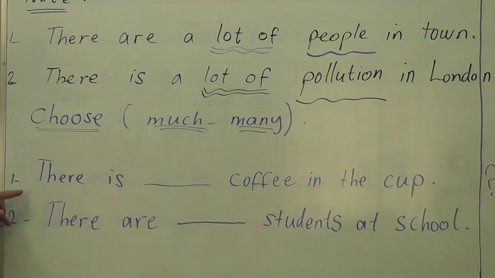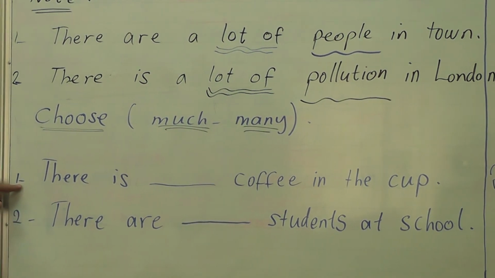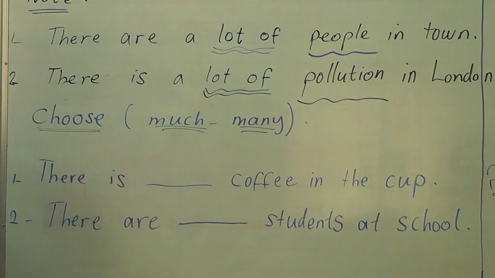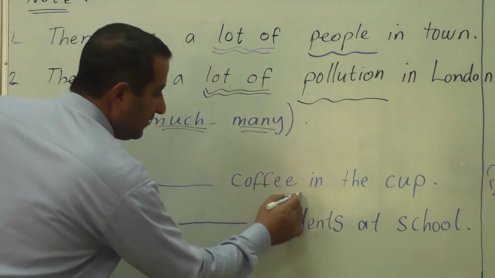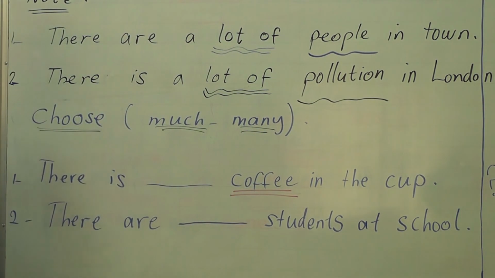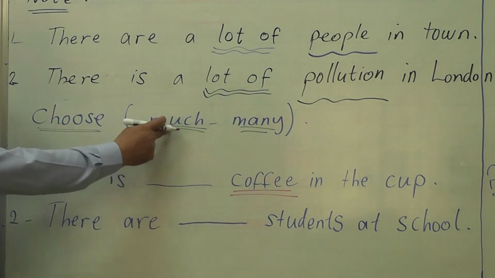If we look at sentence number 1, there is coffee in the cup. Okay, we look at the word coffee. Coffee is an uncountable noun. Coffee is uncountable, so we use much.